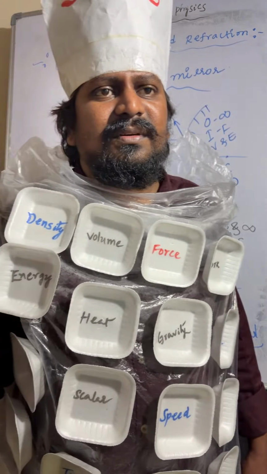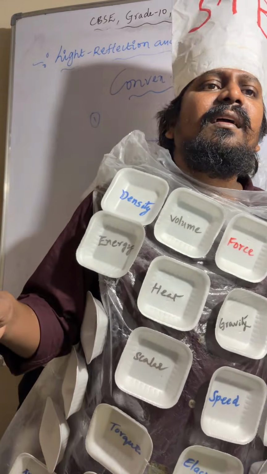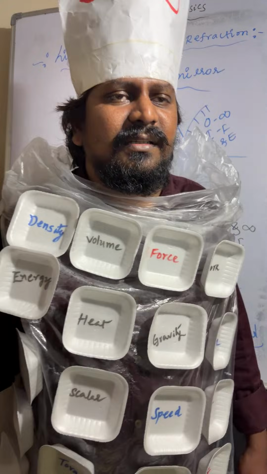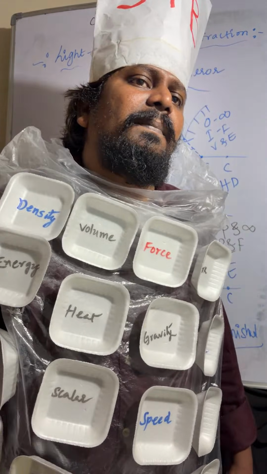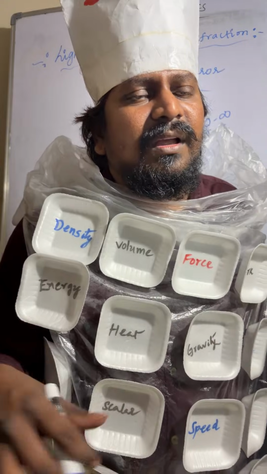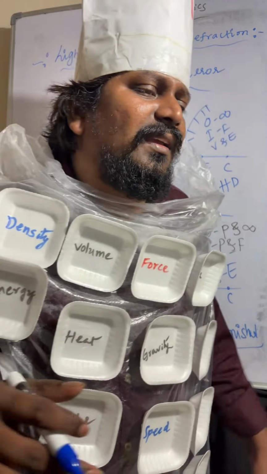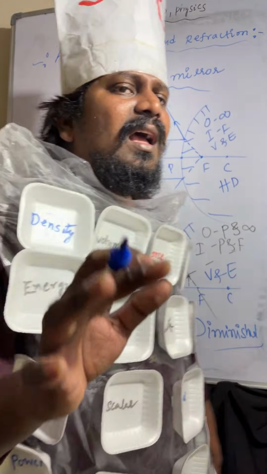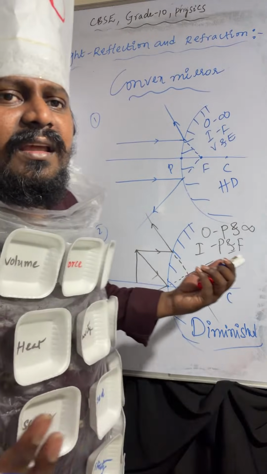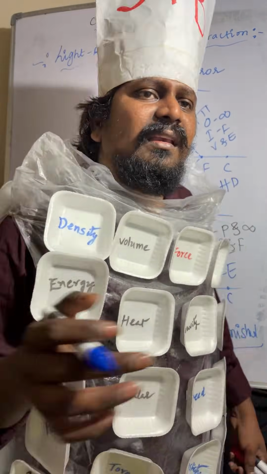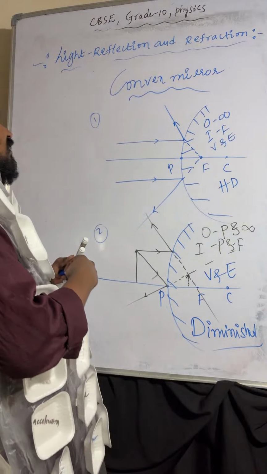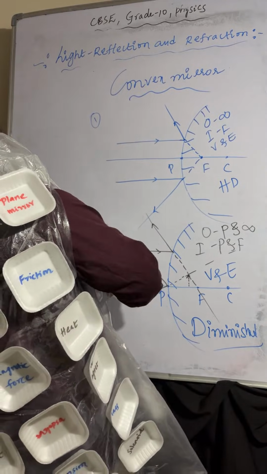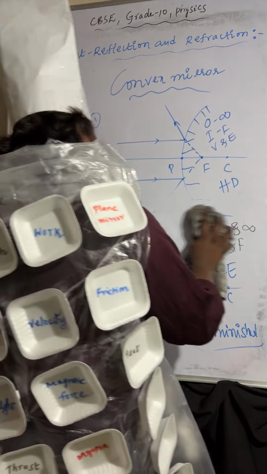Object is placed between P and infinity. Image is formed between P and F. Nature of the image is virtual erect, highly diminished. These are for the convex mirror.